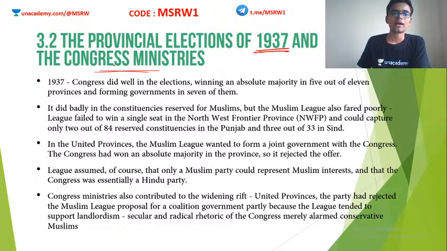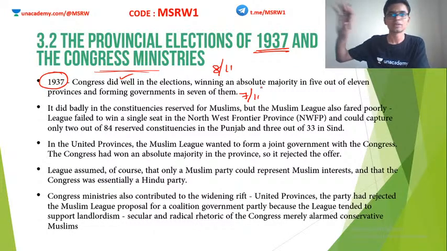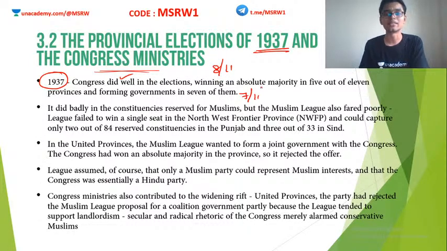According to the Government of India Act of 1935, elections were conducted all over India in 1937. In these general elections, Congress did very well. Congress captured about 8 out of 11 provinces. Okay, I mean 7 out of 11. They were able to form governments, and in one of them they also had a really good majority. That was the level of Indian National Congress victory in 1937.